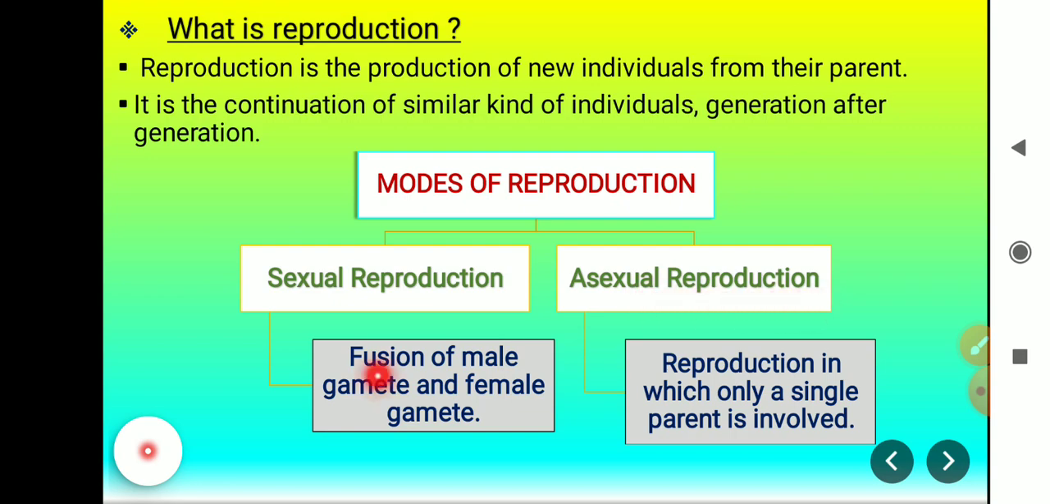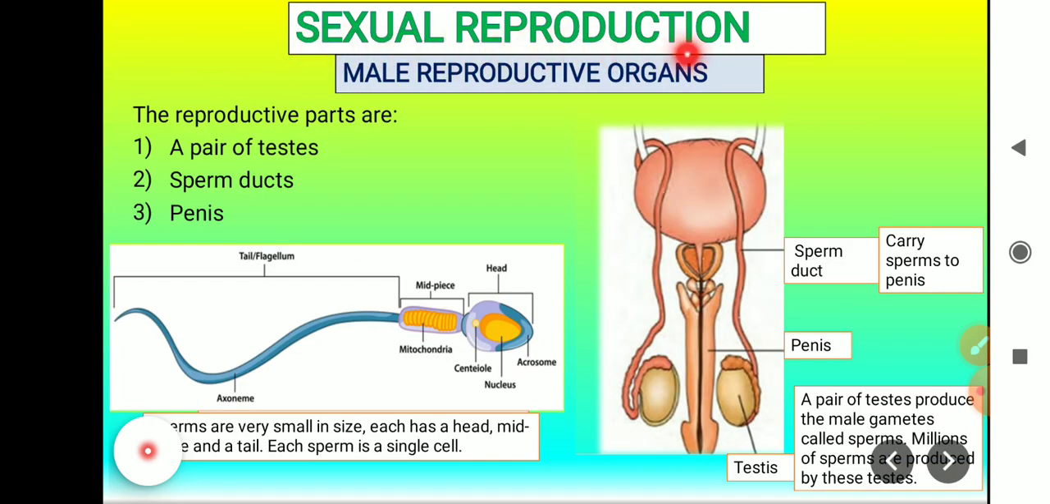Sexual reproduction is the fusion of a male gamete and a female gamete. The male gametes are called sperms and the female gamete is called ova or egg. Reproduction in which only a single parent is involved is called asexual reproduction. Sexual reproduction. Male reproductive organs.